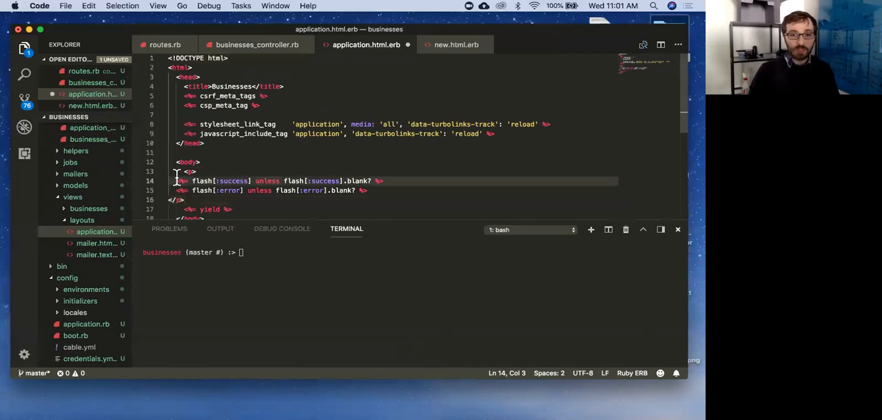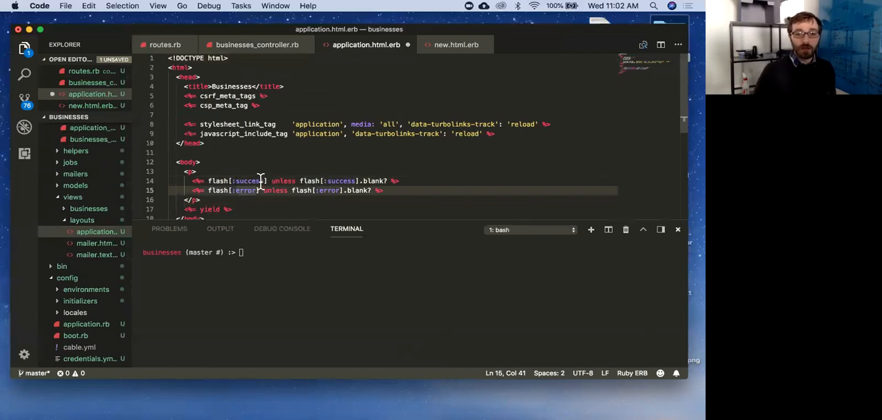I'm just making a paragraph tag, and I'm going to run some Ruby where I'm going to grab my success message. And this is just saying, unless it's blank, then don't run this. That way it won't error out if it's null. Same thing with error, right? So I can show the user something on their success. I can show it on their error.